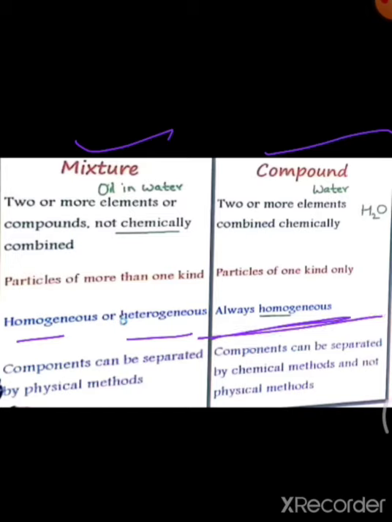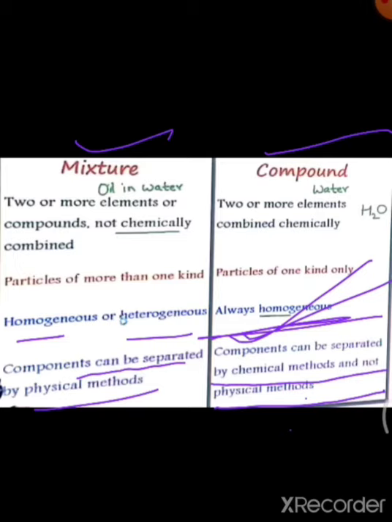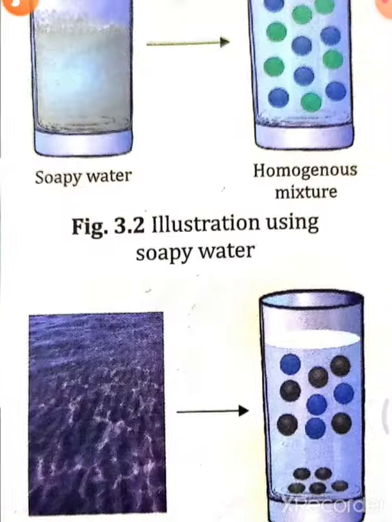Okay, then the components of a mixture can be separated by physical methods, but the components of a compound cannot be separated by physical methods, they can be separated by chemical methods. And in case of your mixture, there is no need of a chemical method because they can be easily separated by physical methods.